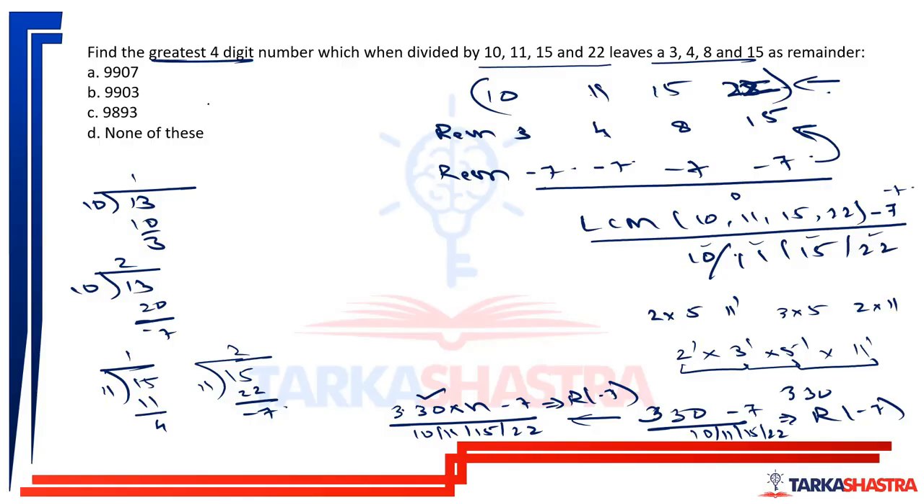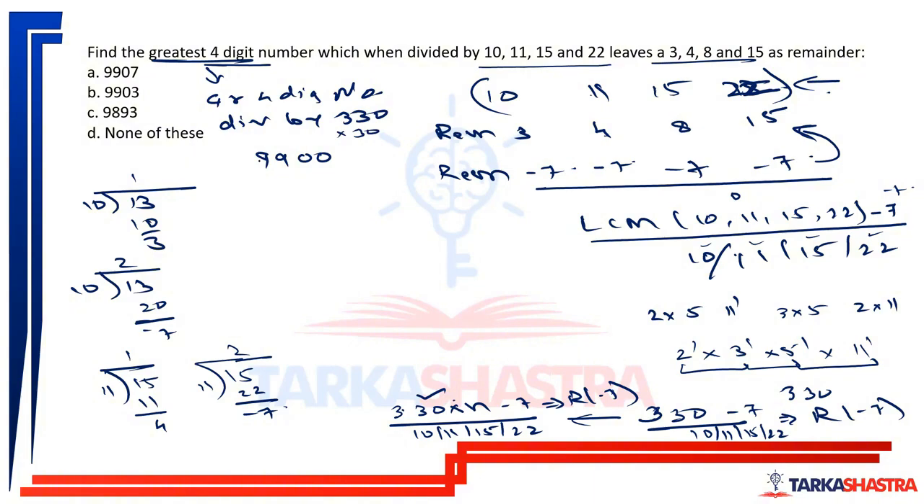Now come to the question. Greatest four-digit number which satisfies this condition. So we have to find out the greatest four-digit number divisible by 330. It is very easy to find out. It is 9900, that is 330 into 30. So it will be 9900. This is your greatest four-digit number.